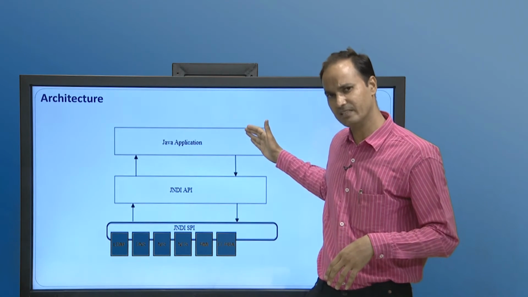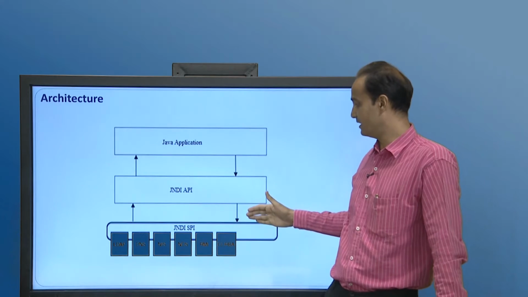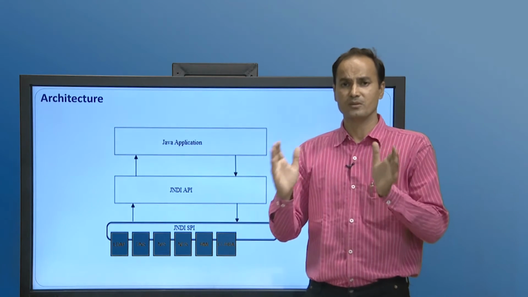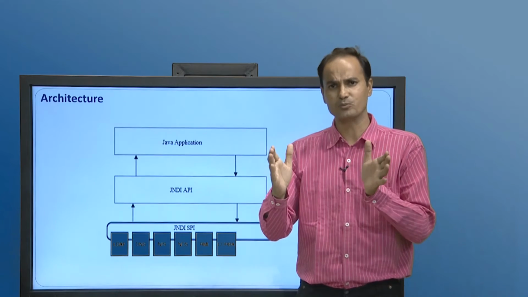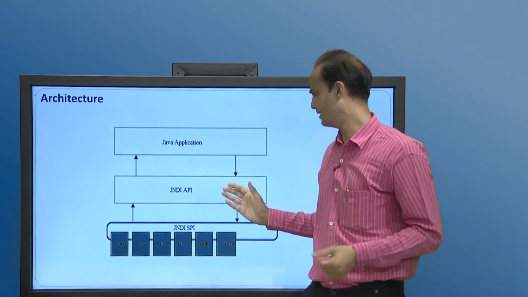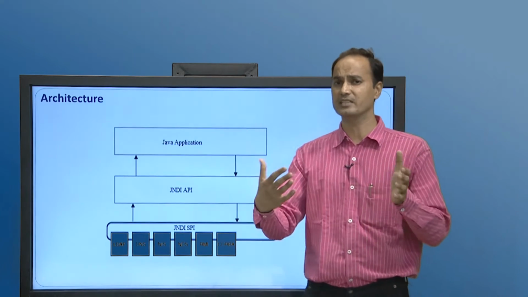At the first stage there is the Java application, second is the JNDI API, and third is the JNDI SPI. SPI stands for service provider interface. So how is this architecture going to work?